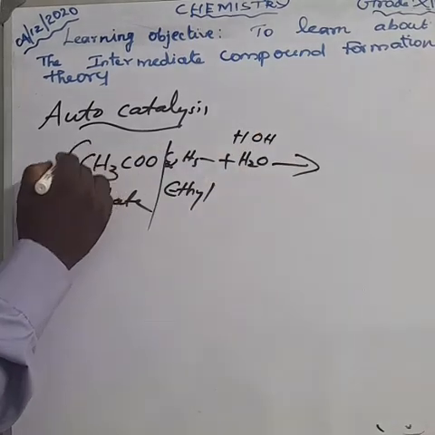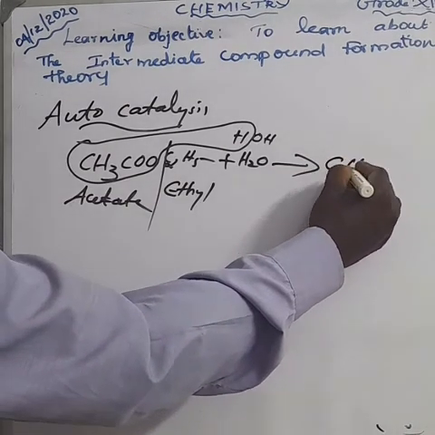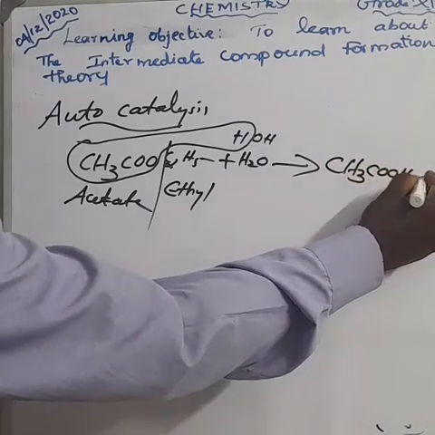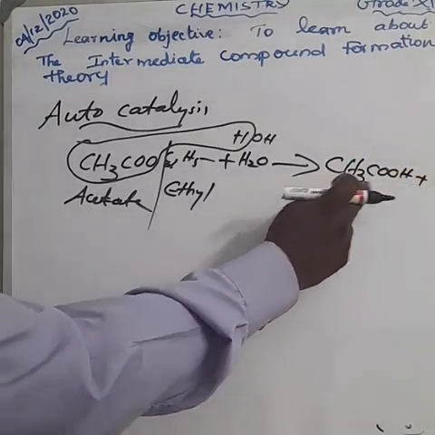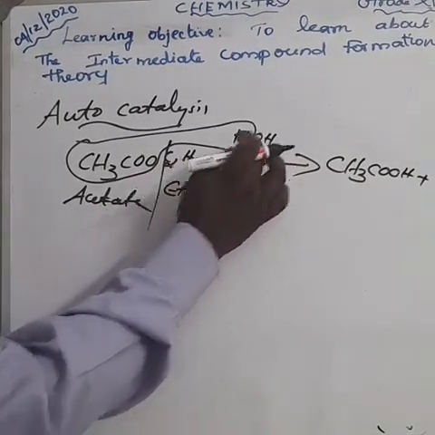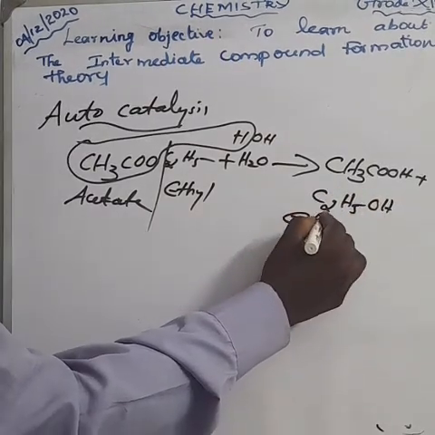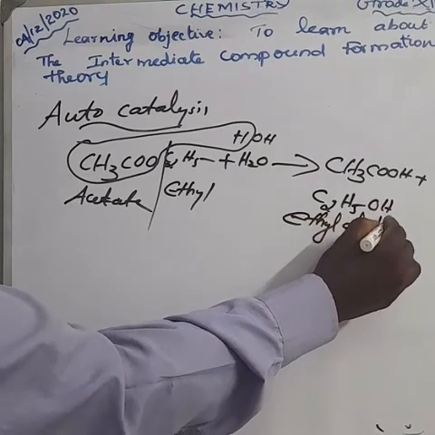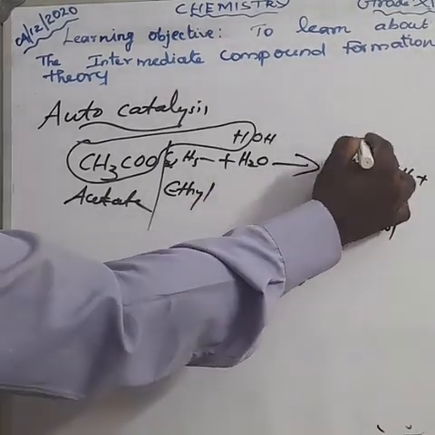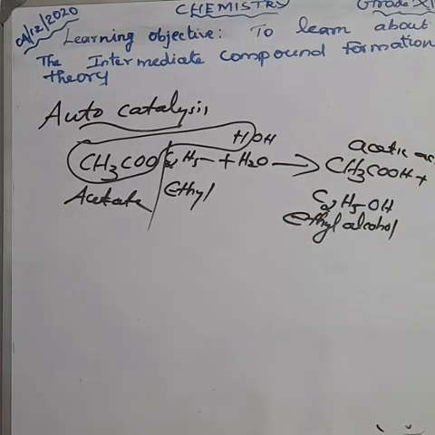Ethyl acetate reacts with water to form acetic acid, CH3COOH, plus C2H5OH. The name of the compound C2H5OH is ethyl alcohol, and the other compound is acetic acid.